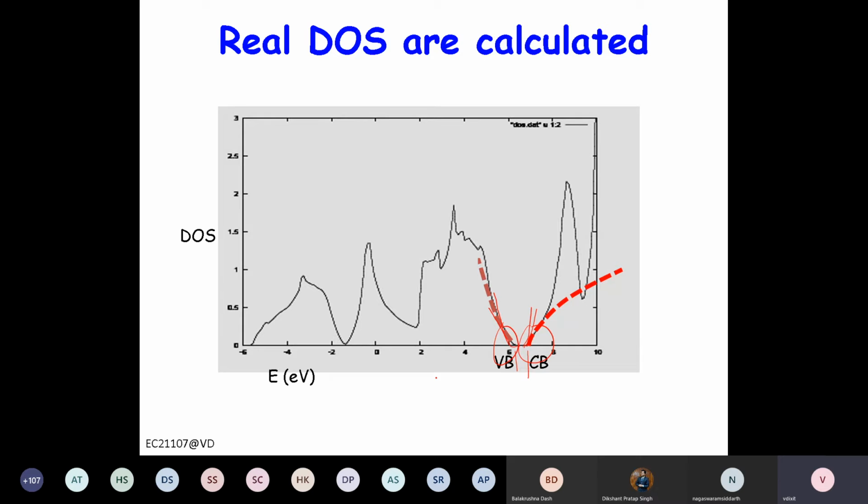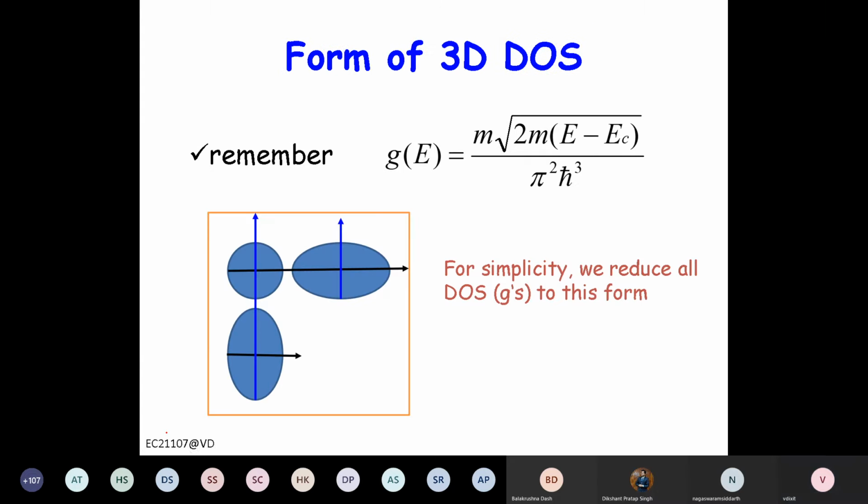regions near the band edges. They are important only near the band edges, that is the conduction band and the valence band, because that is where the maximum activity is taking place. Now, okay.